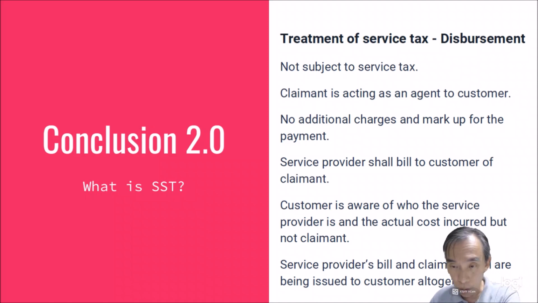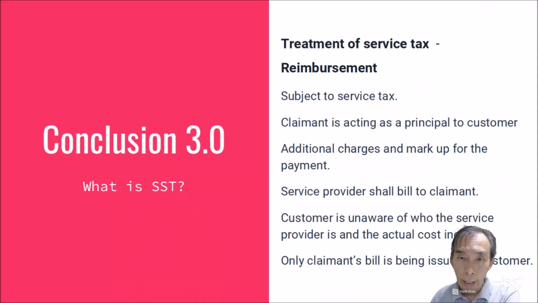Agency only acts as an intermediary agent to facilitate the work. Service provider's bill and claimant's bill are being issued to customer all together. So they are separate billing. So the bills are clear. Whereas the treatment for reimbursement is subject to service tax, because claimant is acting as a principal to customer.